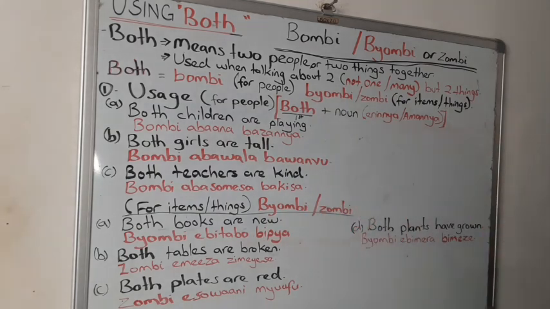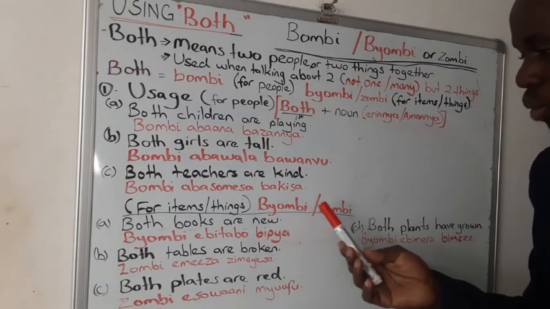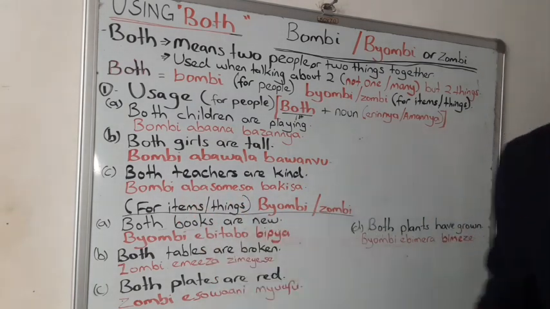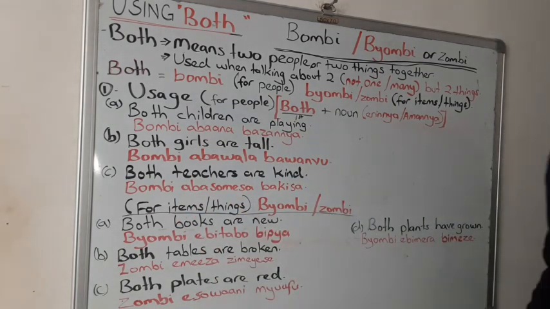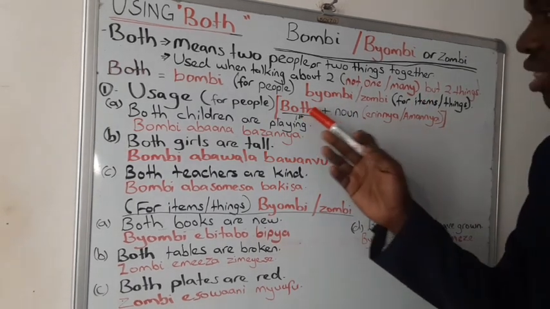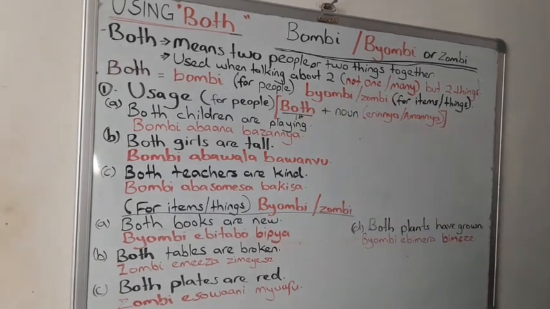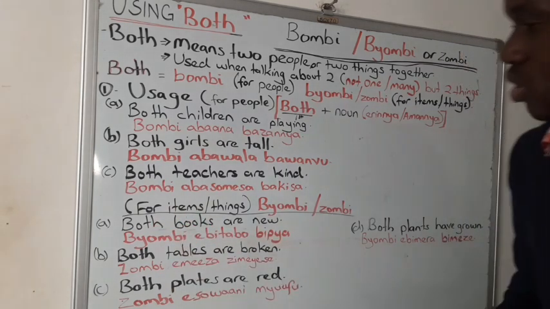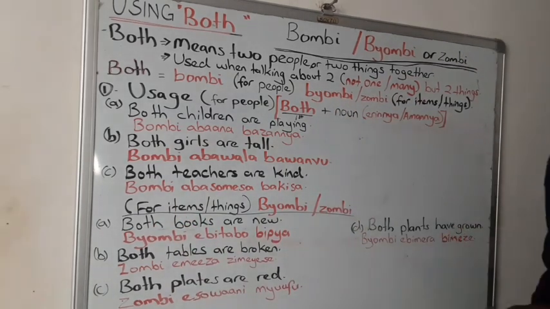The other names that can be used by these are the common ones. Zombi and byombi. So byombi or zombi for items to mean both. Are we together? Okay, let's see some examples. So we follow the same format. You start with both, followed by the name of that thing you are talking about.